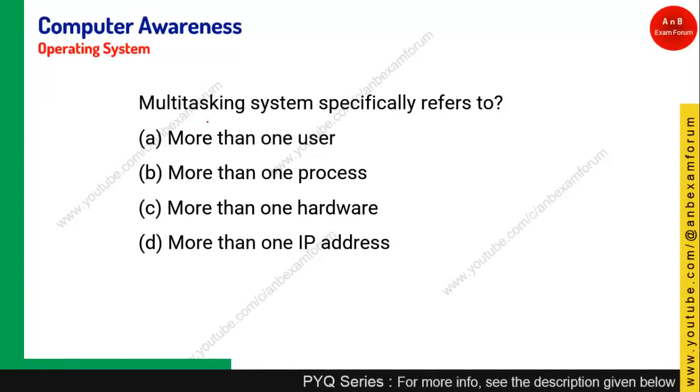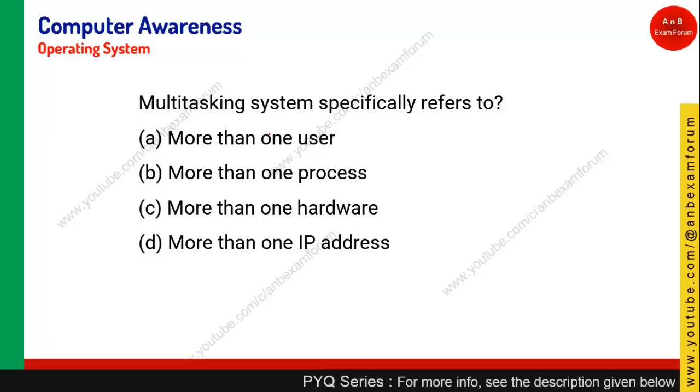Let's see the next question. Multitasking system specifically refers to what? There are many terminologies related to operating systems. I will not go through each and every one, but remember, multitasking refers to more than one task. Whenever you hear it, you consider it synonymous with a job or a process. A process you can think of as a program, or in other words a code. There is a minute difference between program and process, but still, just remember it.